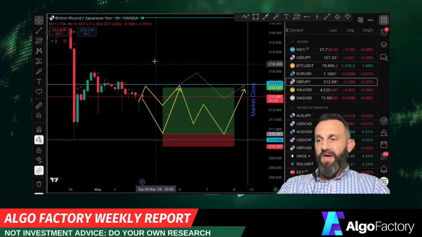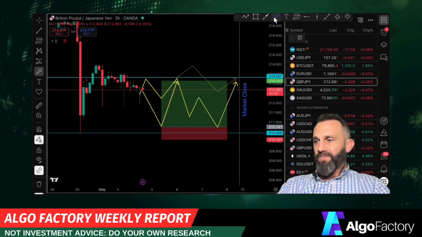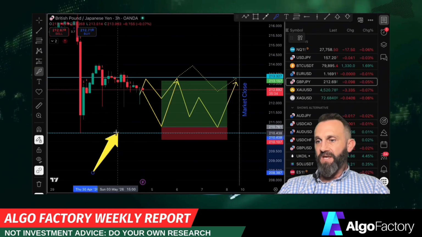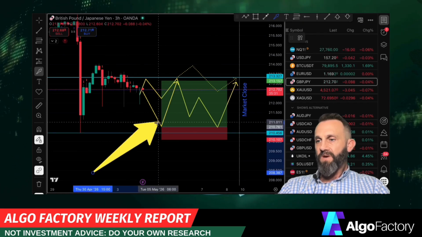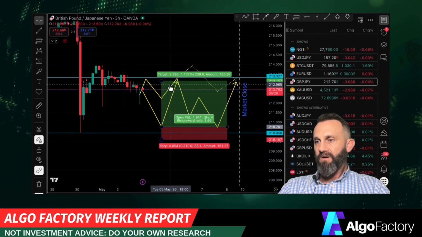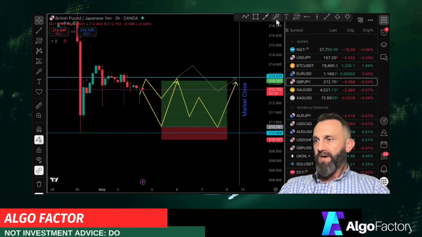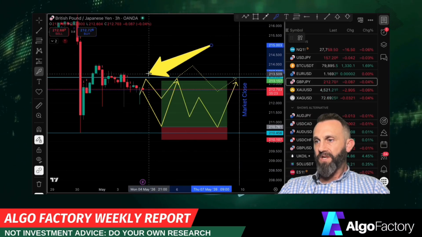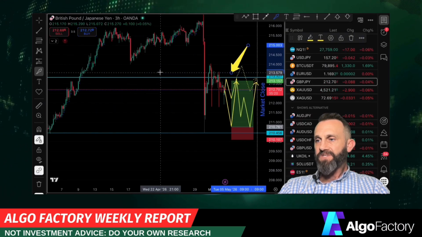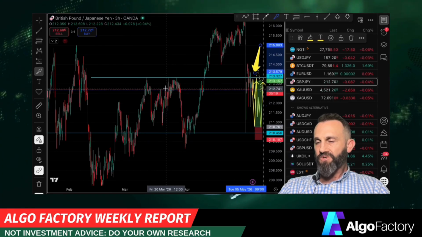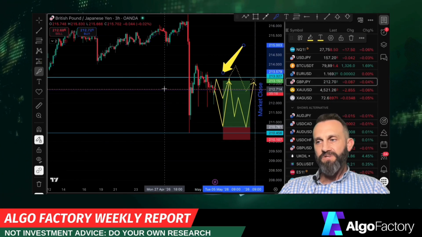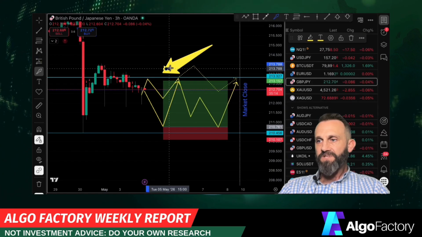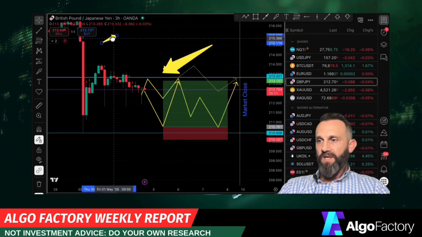Now, that being the case, there is a key level down here. That's 210.456 yen to the pound. And if price can touch that or come near it and bounce off of that, there might be a nice long, and I would be out of that long by 213.32, this blue line here. And the reason I choose that is because if you look back, it was a key structural level sometime back, and there hasn't been a ton of structure since, with the exception of this level right here, right there.